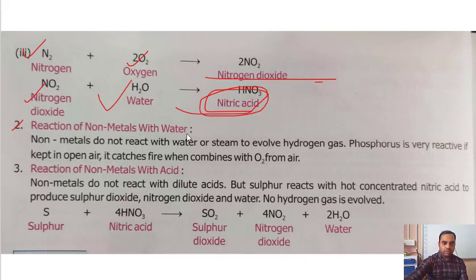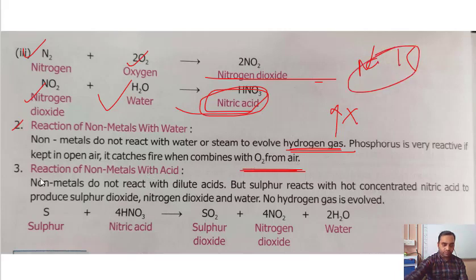And reaction of non-metals with water. Non-metals do not react with water or steam to evolve hydrogen gas. Earlier we saw that when metal reacts with water or steam, it evolves hydrogen gas. But in case of non-metal, hydrogen gas does not evolve. Phosphorus is very reactive if kept in open air. It catches fire when combined with O2 from air. From metals, we saw that sodium is very reactive, potassium is very reactive. Similarly, in case of non-metal, phosphorus is very reactive.